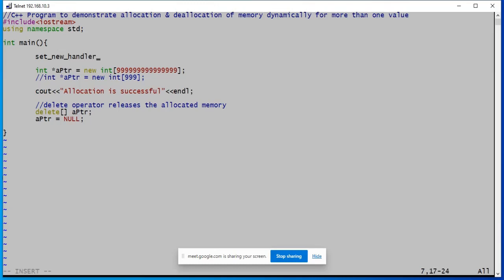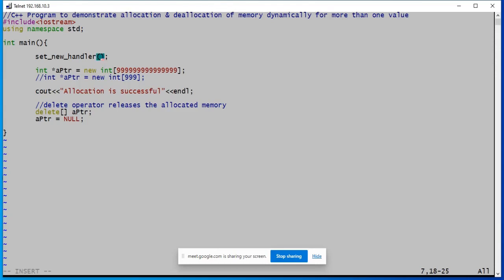It means how you are going to handle the situation when you request for memory using the new keyword, and who is going to handle that? That needs to be mentioned.